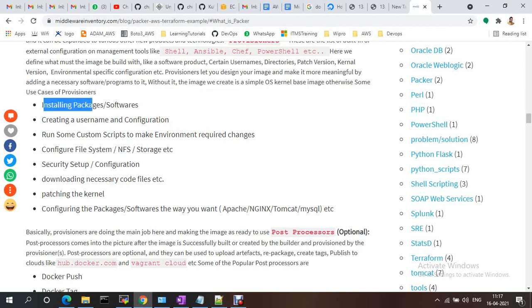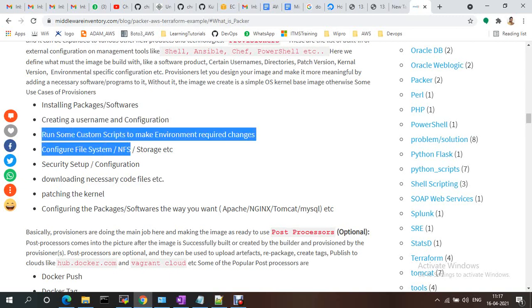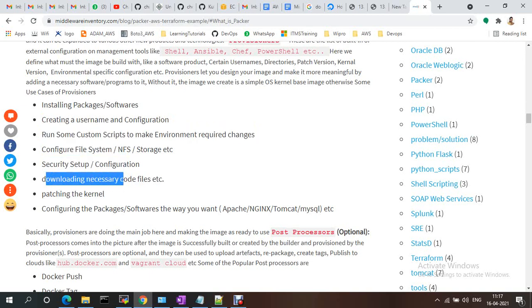Okay, suppose in the provisioner I need to install a package or software, create usernames and configurations, run some custom scripts, and make environment changes. Security groups, download some necessary code files, patching kernels, everything.